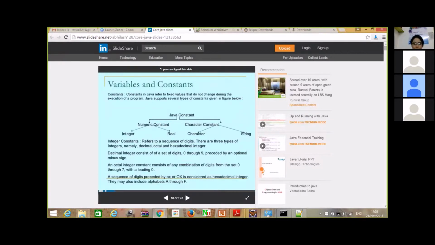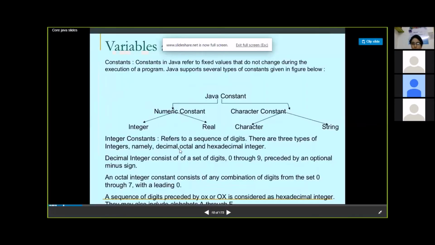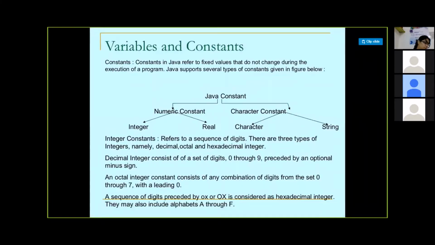Variables and constants in Java. Basically, two types of Java constants exist. One is the numeric constant and the other is the character constant. Numeric would be integer and real. Integer would be the whole number, real would be the decimal numbers. Again, character would be a single character, string would be a collection of characters, white spaces, special characters, and any other thing that you can type using your keyboard. So this is what it is.